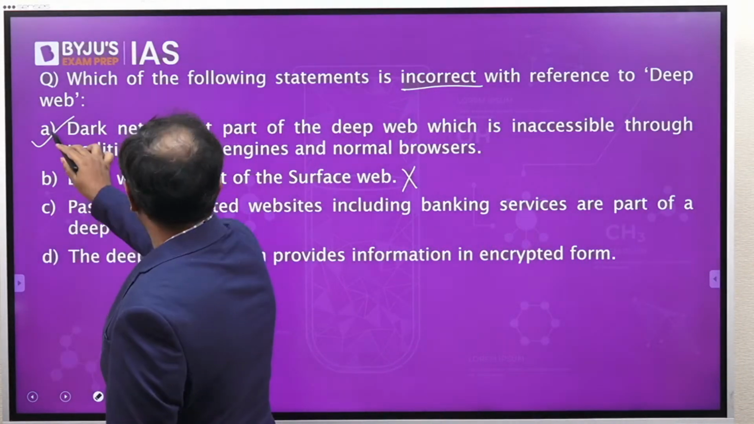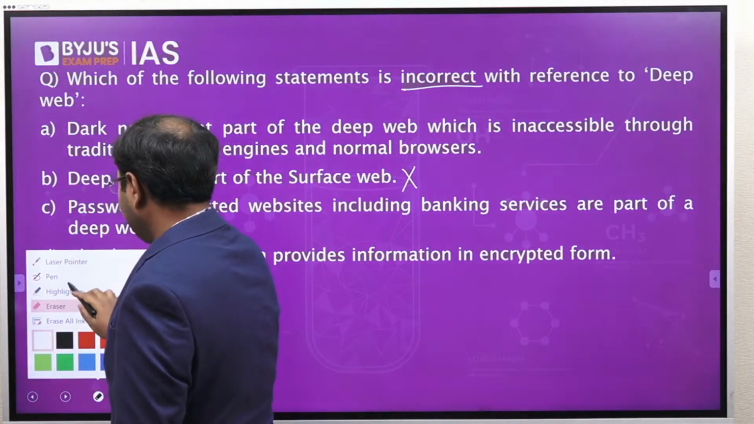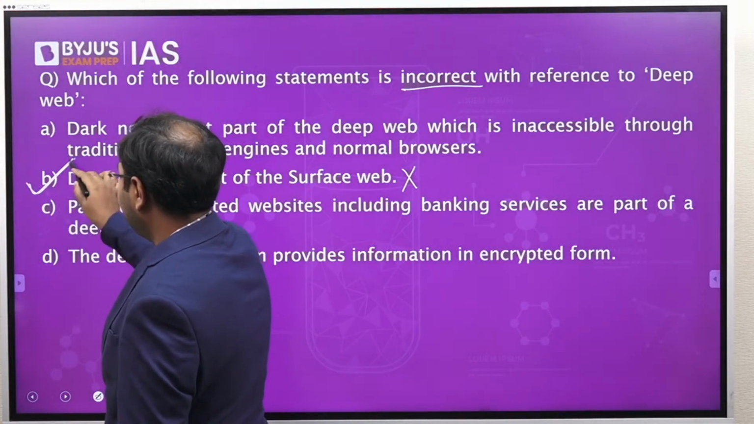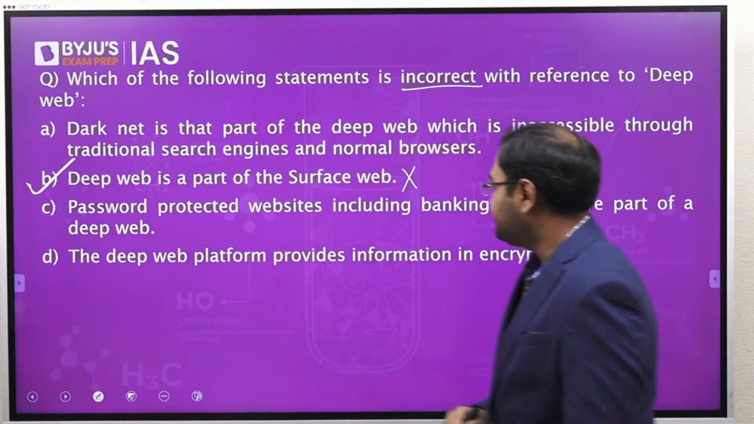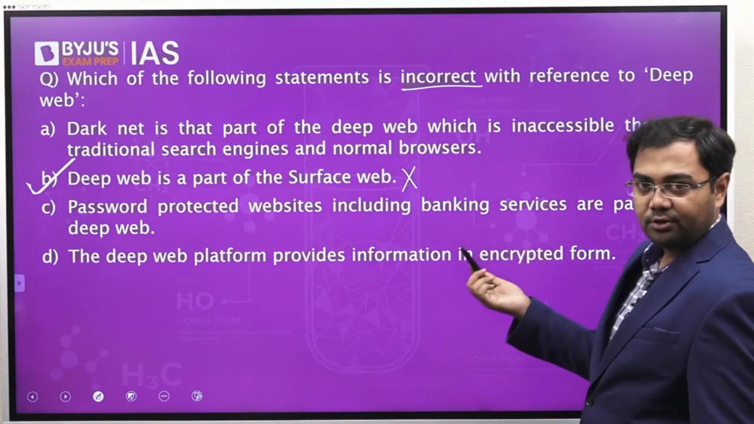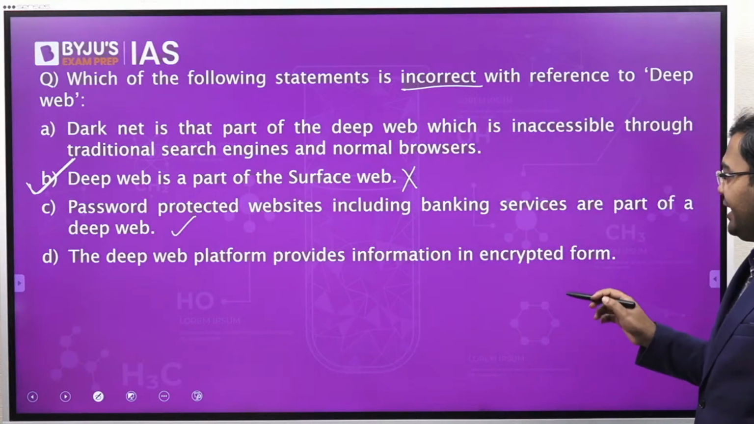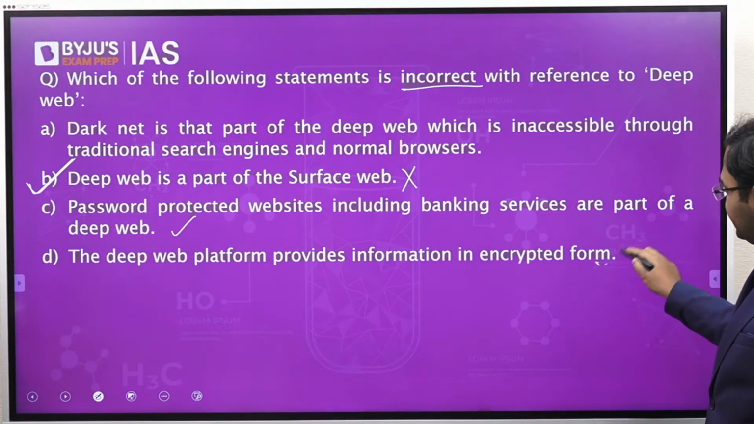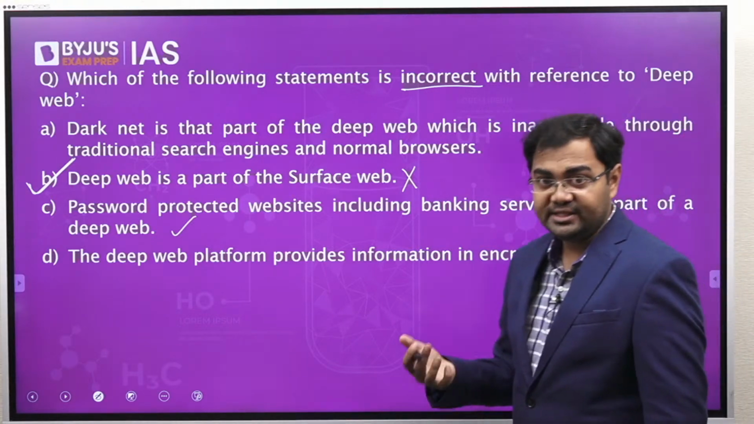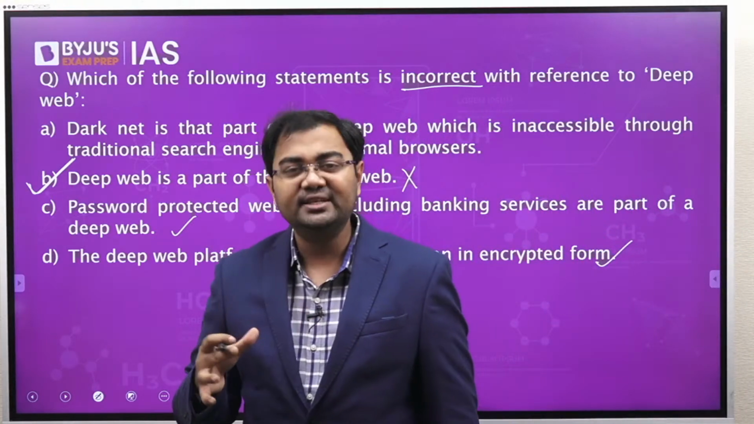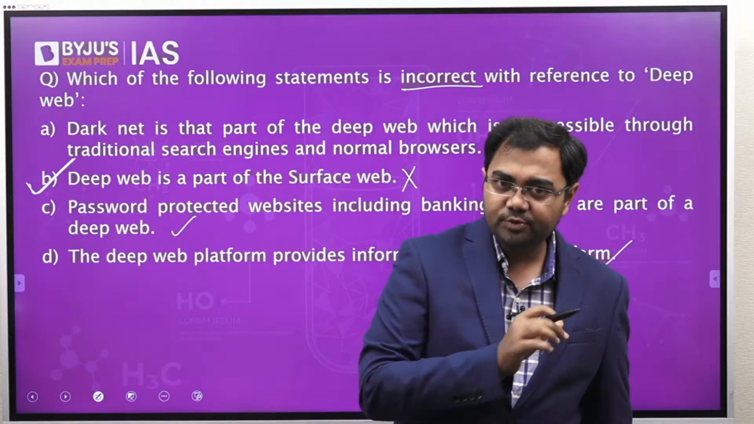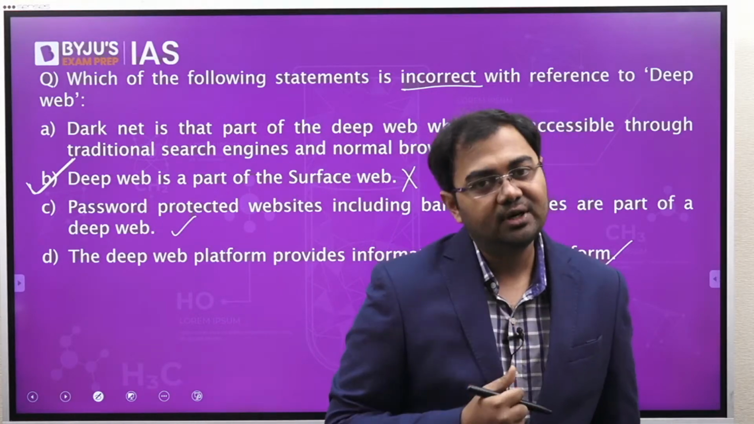We have been asked to point out the incorrect statement, so the incorrect statement is B. Password protected websites including banking services are a part of the deep web. We discussed this. Deep web platforms provide information in encrypted form. This is also correct, and that's why they are not easily searchable. For anything that has to be password protected, it has to be encrypted, and it will be a part of the deep web.